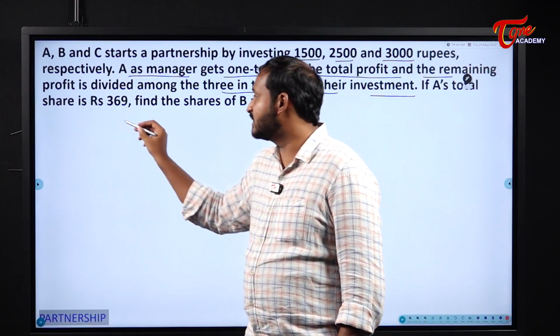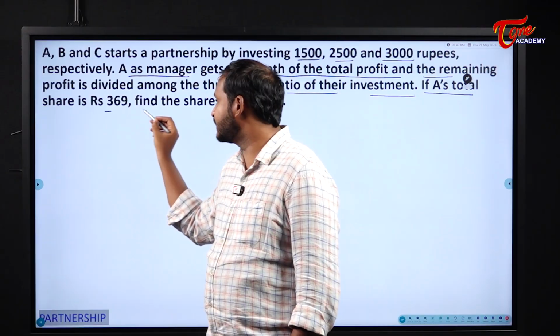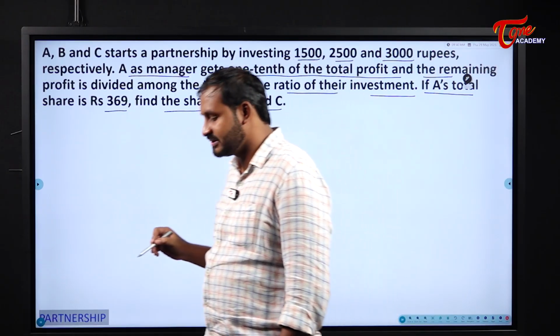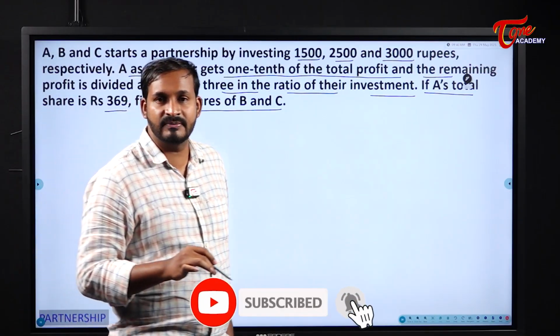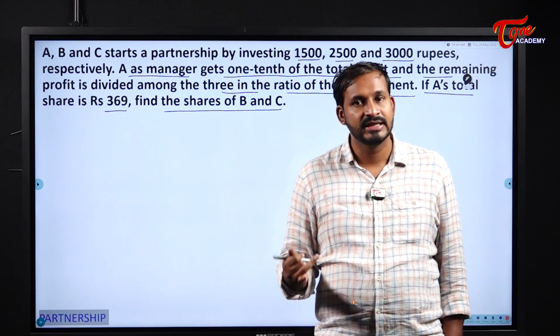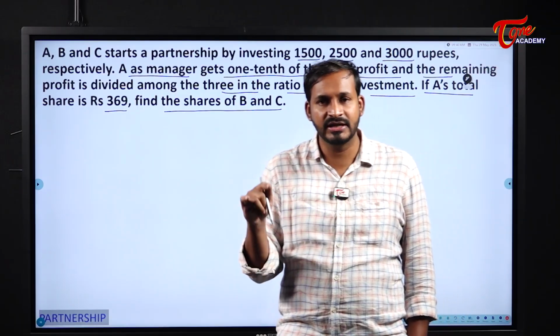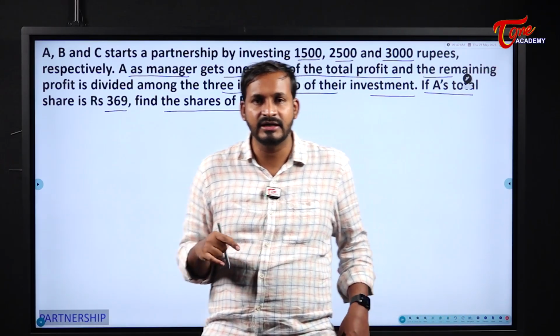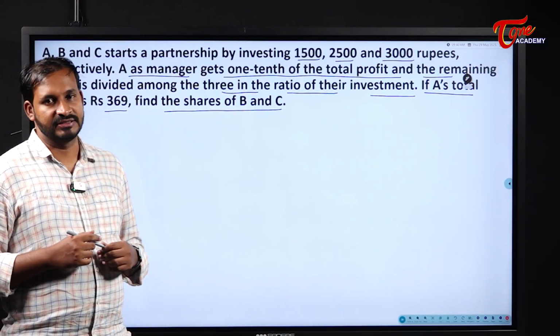If A's total share is 369, find the share of B and C. They are telling that A's total share means what? A's profit as a working partner plus A's profit as a partner. From the profit ratio you will get some profit, right? That overall sum, they are telling, is equal to 369.